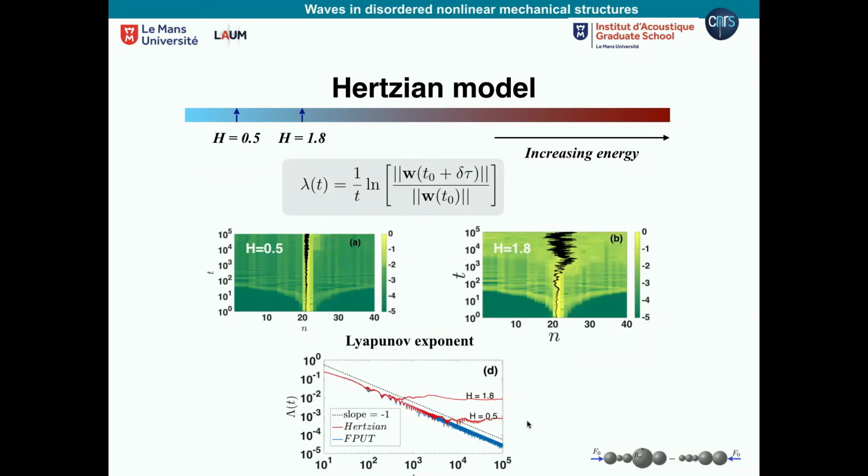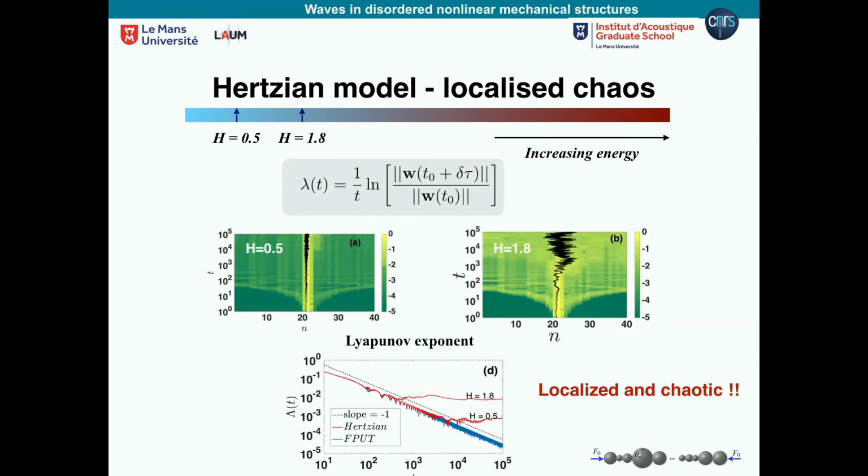What we see is that initially it looks like it's going to 0, but then the Lyapunov exponent takes a finite value for both cases. So we conclude that they are both chaotic. The one with high energy has a bigger Lyapunov exponent, but it doesn't change a lot; it is more chaotic. But the funny part is that we have shown that chaoticity alone is not sufficient to see spreading, because we have a mode which is localized and chaotic, but remains localized for times of 10 to the 5. On the other hand, it's true that chaos and nonlinearity are able to spread the wave. So that's the first result.